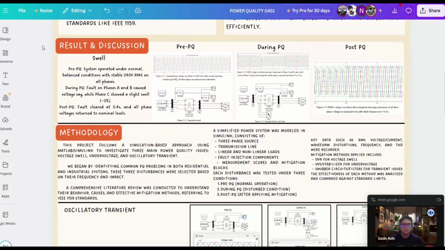So the key data such as RMS voltage and current, waveform distortion, frequency, and THD were recorded. The mitigation methods applied include DVR for voltage swell, UPS stabilizer for under voltage, and snubber circuit filter for transient issue. The effect of each method was analyzed and compared against standard limits.